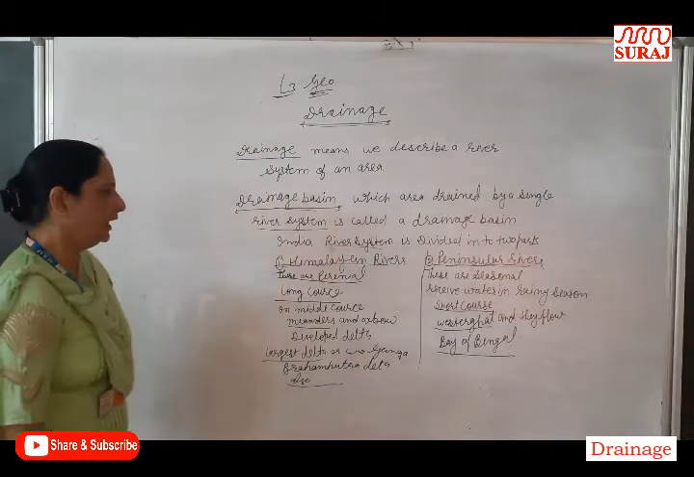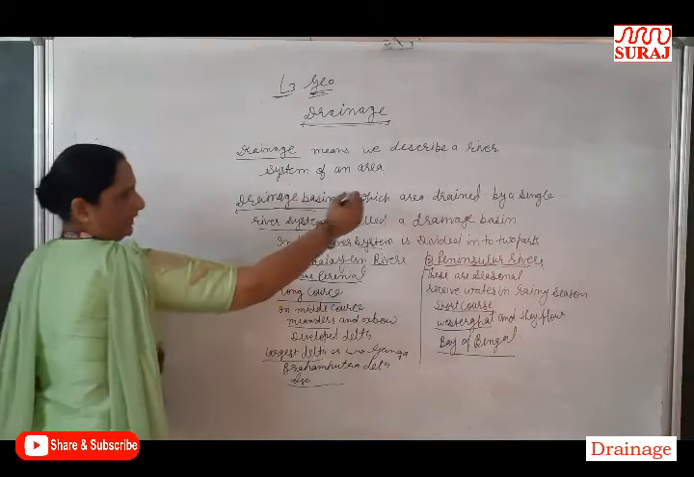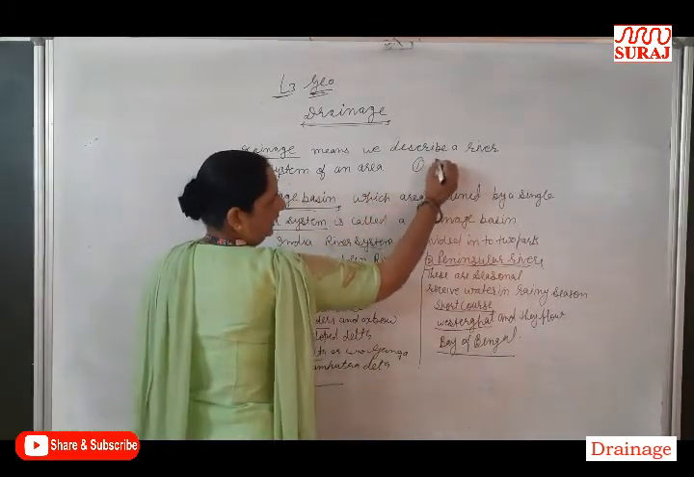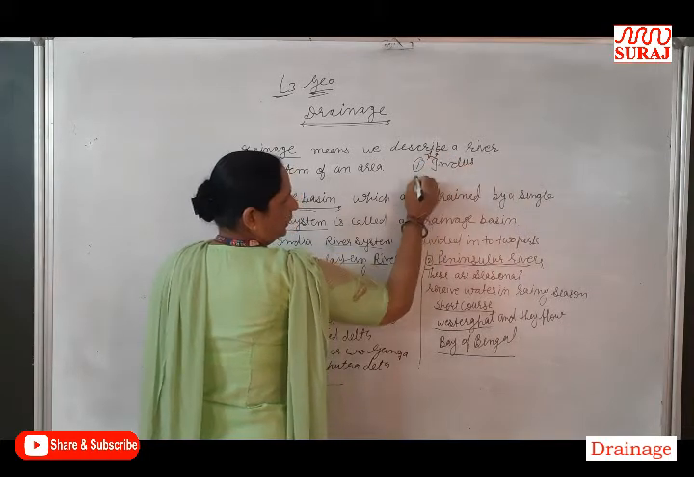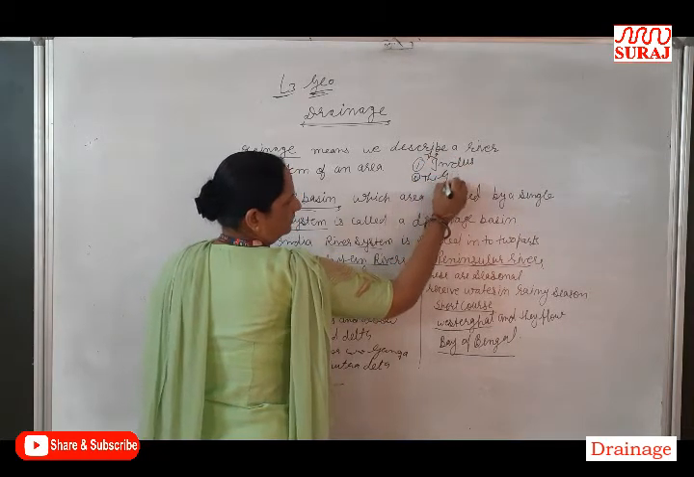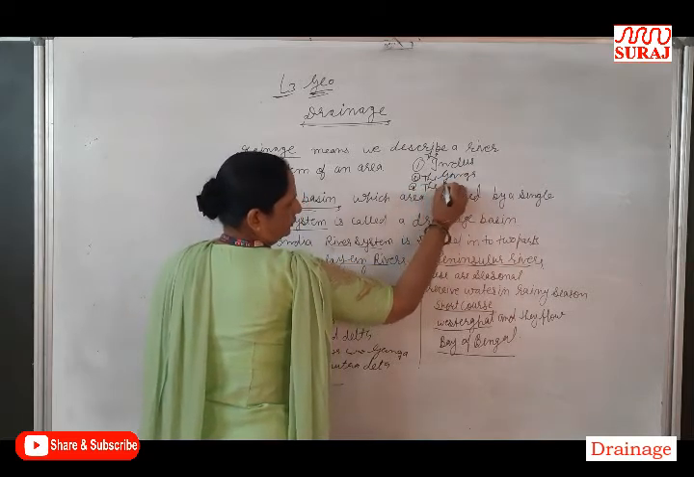Now let us start with the Himalayan rivers. There are three Himalayan rivers. Number 1, the Indus. Number 2, the Ganga. Number 3, the Brahmaputra.